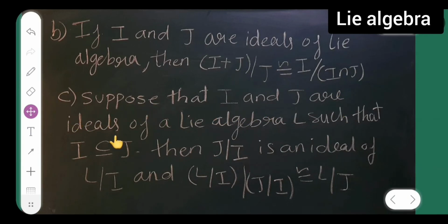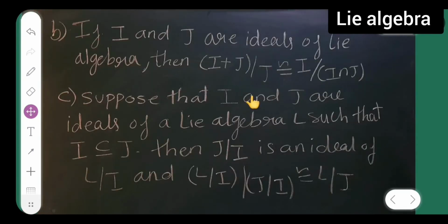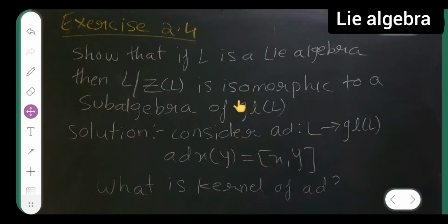Third is what? Suppose that I and J are ideals of a Lie algebra L such that I is a subset of J, then J by I is an ideal of L by I, and L by I upon J by I is isomorphic to L upon J. Now these proofs have not been included. These parts a, b and c of the theorem are known respectively as the first, second and third isomorphism theorems. So we need this to prove one exercise problem, especially the first one.